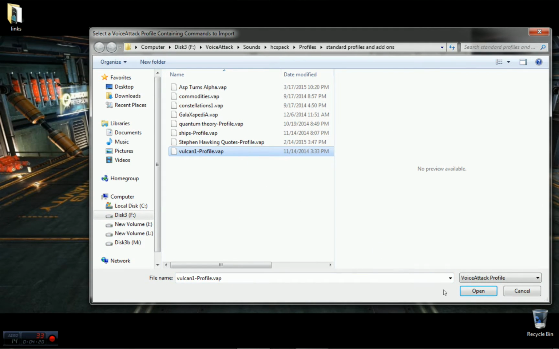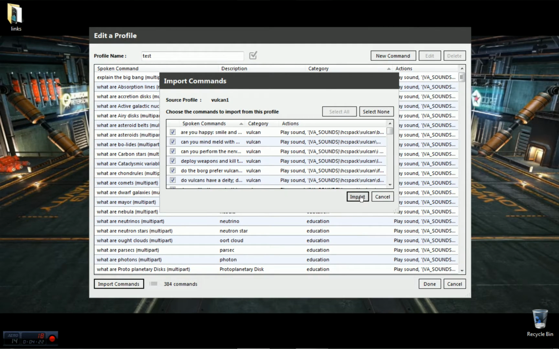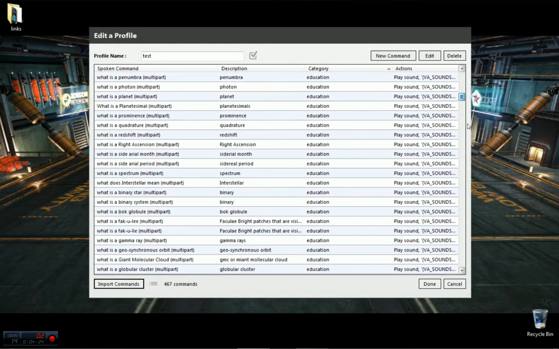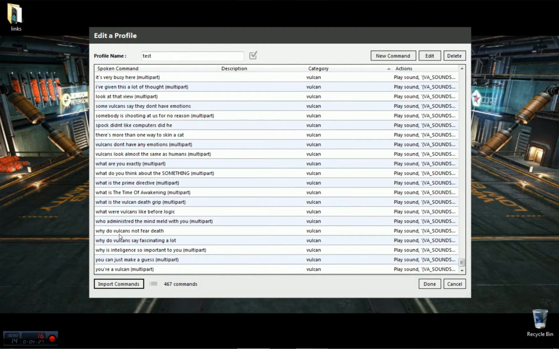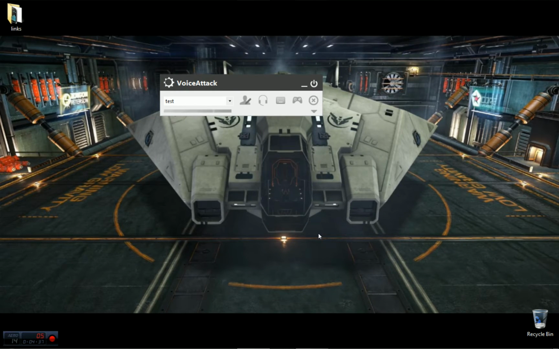Let's get the Vulcan profile. We'll open that. Import. That'll be at the bottom down here. Okay, so we can say any of these that we want. So, Spock didn't like computers, did he? is one of the ones that defaults to. I'm going to say done. Spock didn't like computers, did he? The Vulcan Spock once said, "Computers make excellent and efficient servants, but I have no wish to serve under them."